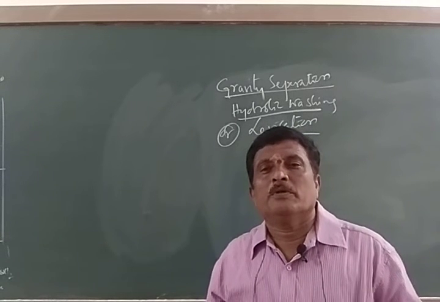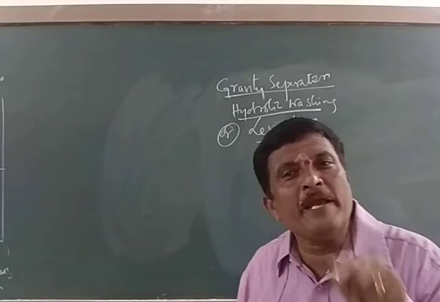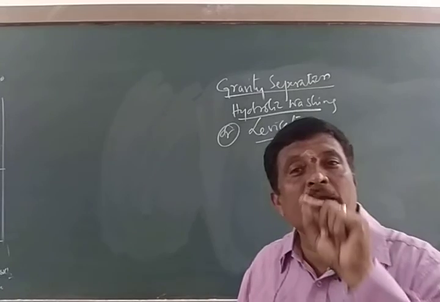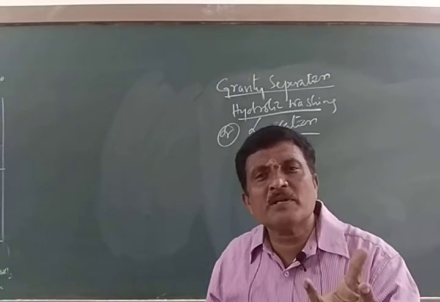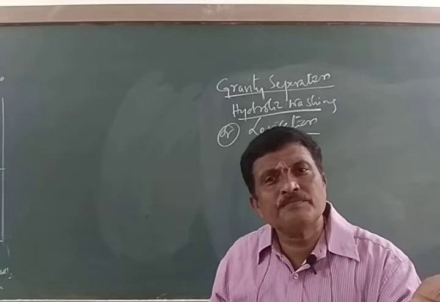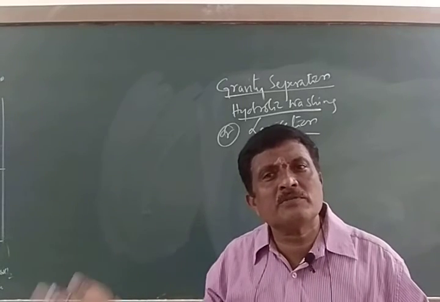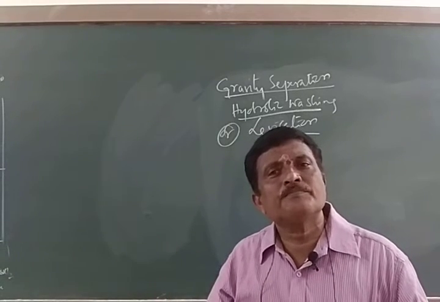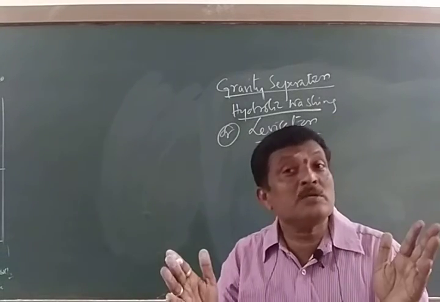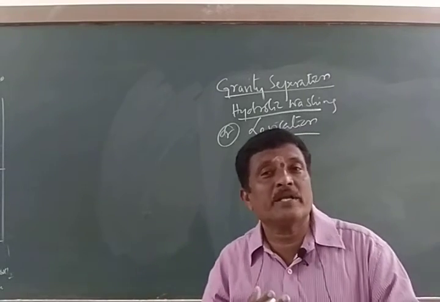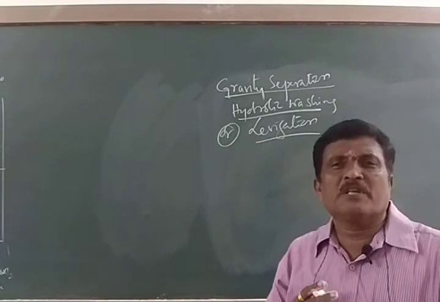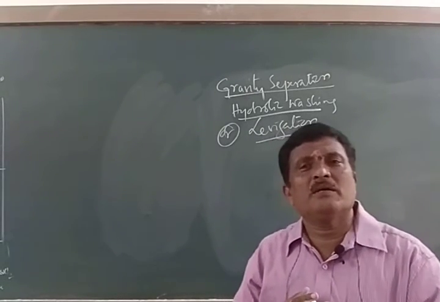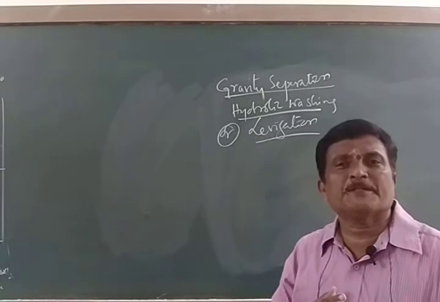This method is mainly based on the difference in mass between ore and gangue. Usually ore contains metals, so that will be heavier. Gangue contains lighter particles, so it will be lighter than the metal. Such ores can be concentrated by gravity separation, for example hematite, bauxite, etc.